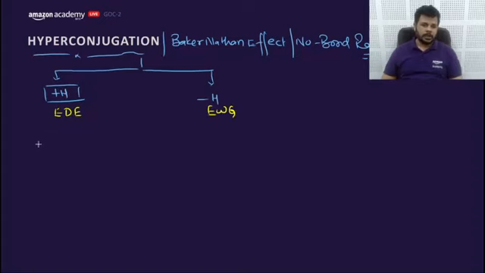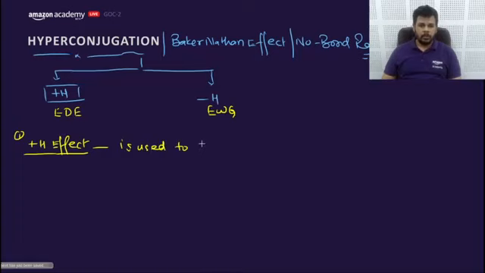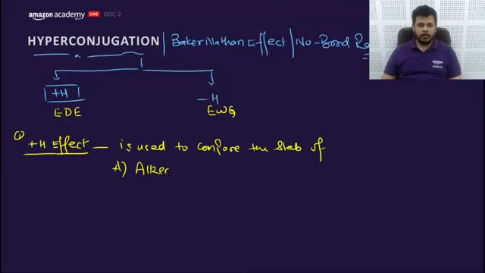Let me ask a question. Starting with the plus H effect: the plus H effect is used to compare the stability of A, alkene, B, carbocations, C, alkyl boranes.